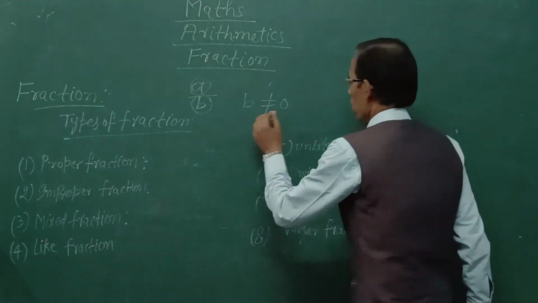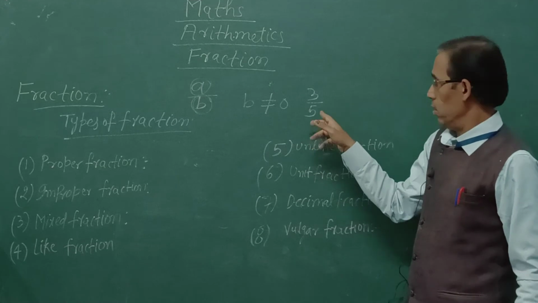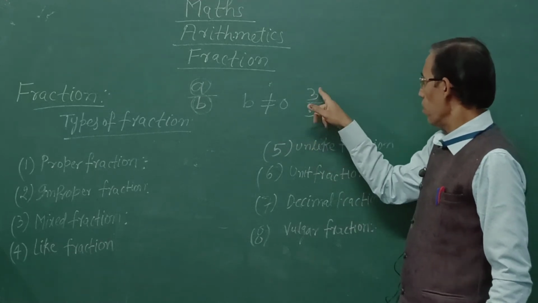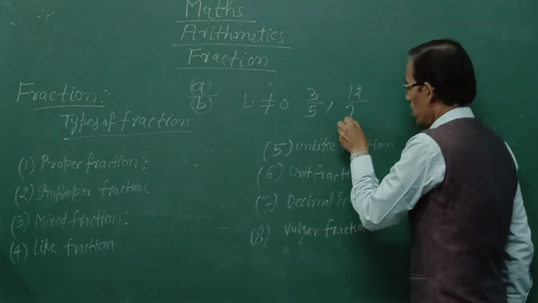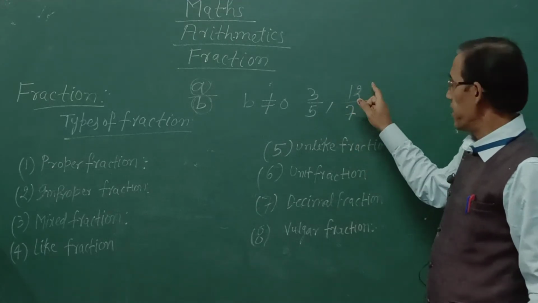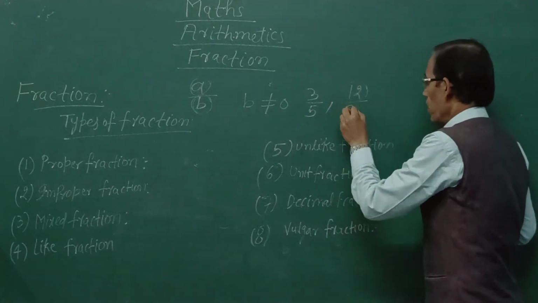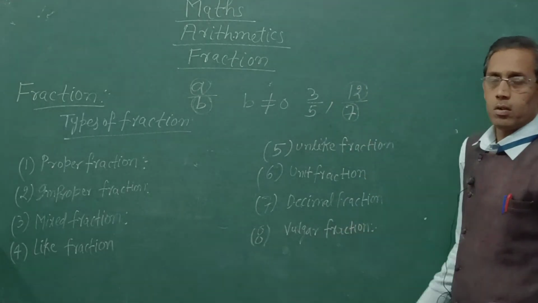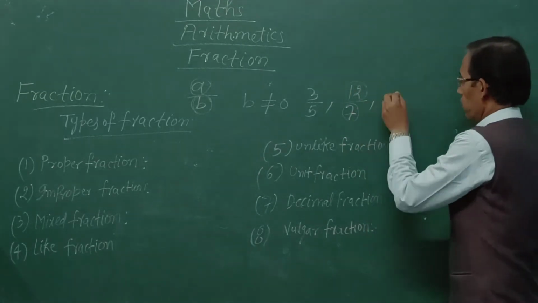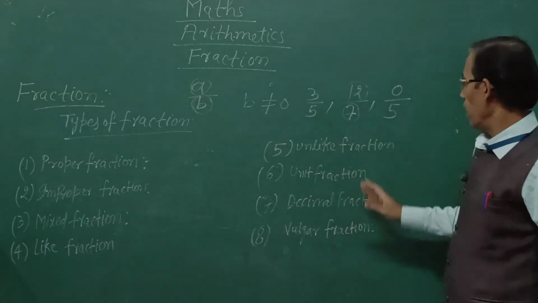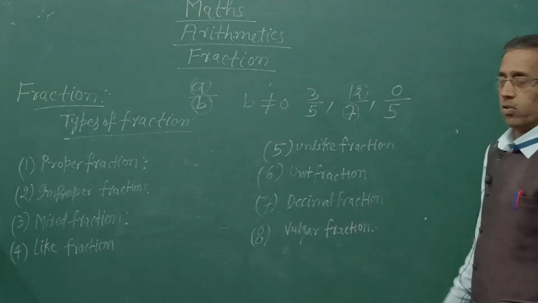Like that, 3/5 is a fraction because both portions, numerator and denominator, are whole numbers. 12/7 is written in the form of a upon b. Both numerator portion and denominator portion are whole numbers. So 12/7 is a fraction. 0/5 is also called fraction because 0 and 5 both are whole numbers.